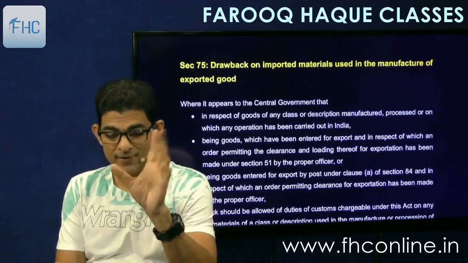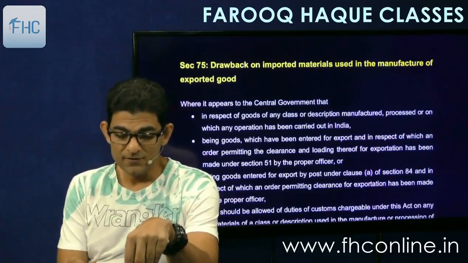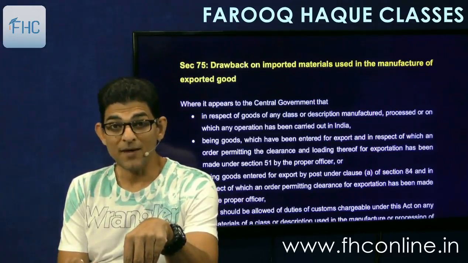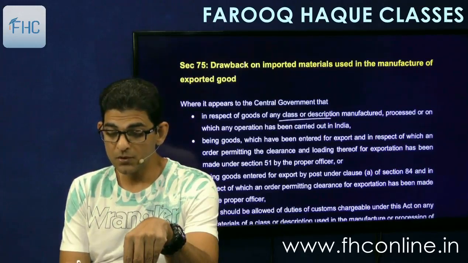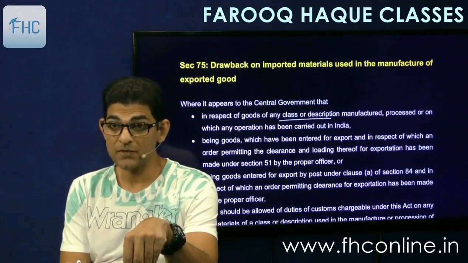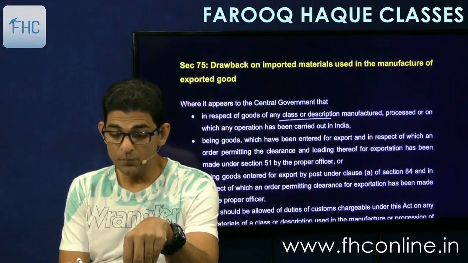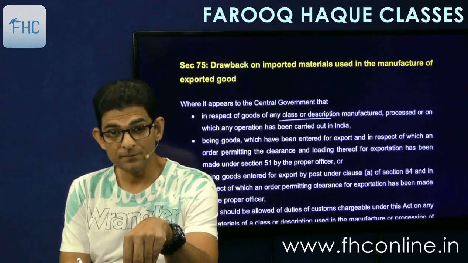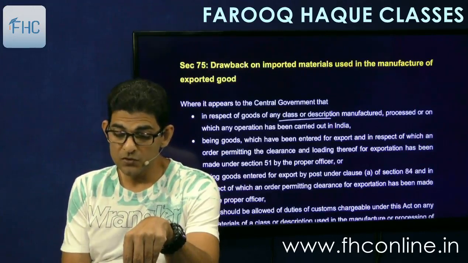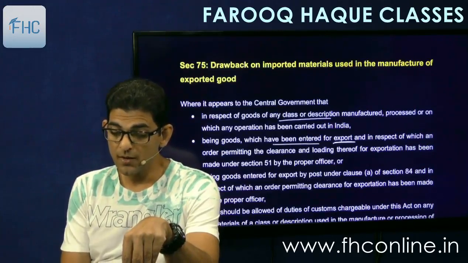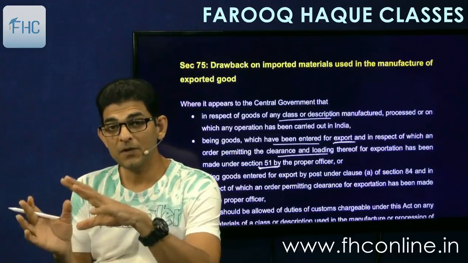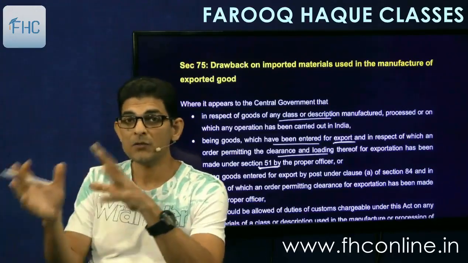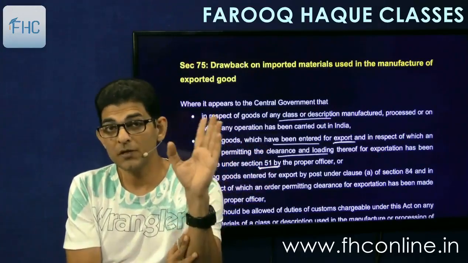Okay. So let's see. It says where it appears to the central government that in respect of goods of any class or description manufactured, processed, or on which any operation has been carried out in India, being goods which have been entered for export and in respect of which an order permitting clearance and loading thereof for exportation has been made under section 51, means we have manufactured some goods in India and these goods are being exported and the export clearance is obtained,